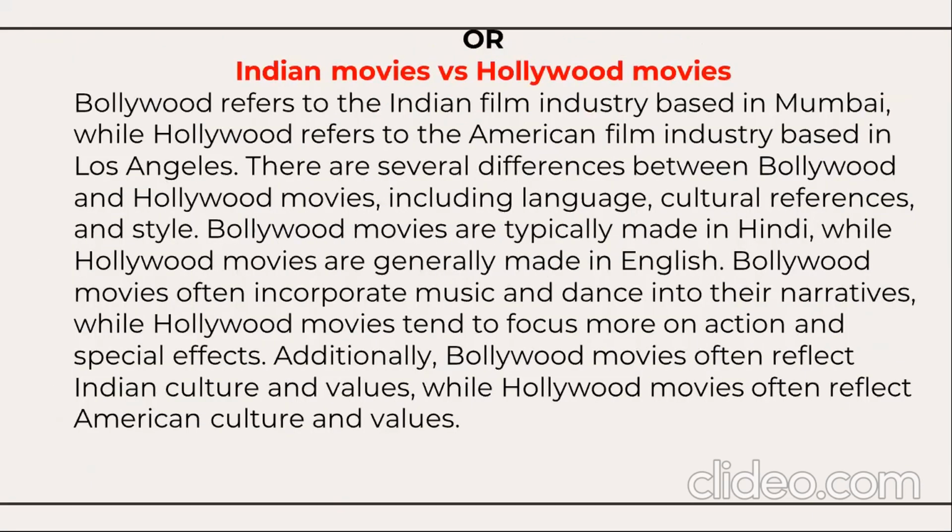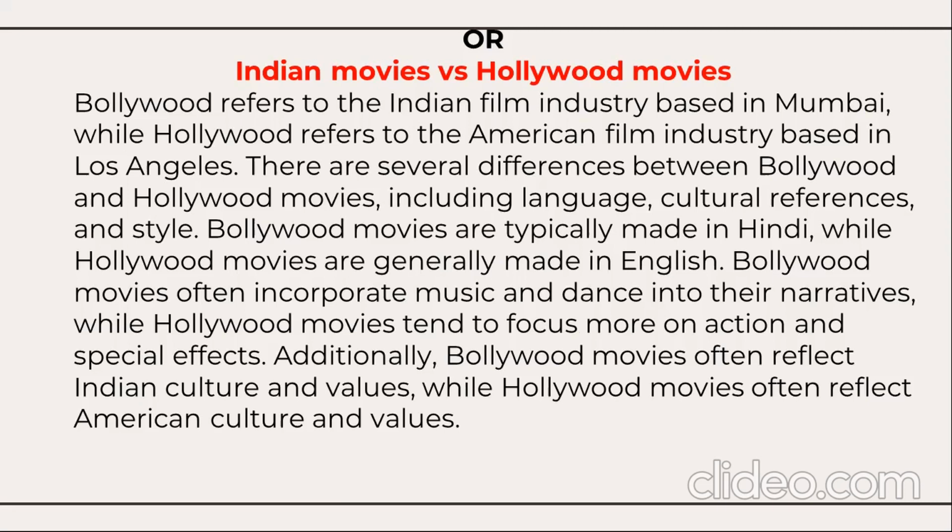So similarly, you have another question here, a paragraph on the topic Indian movies versus Hollywood movies. It's a comparative paragraph. Bollywood refers to the Indian film industry based in Mumbai, while Hollywood refers to the American film industry based in Los Angeles. There are several differences between Bollywood and Hollywood movies, including language, cultural references, style.